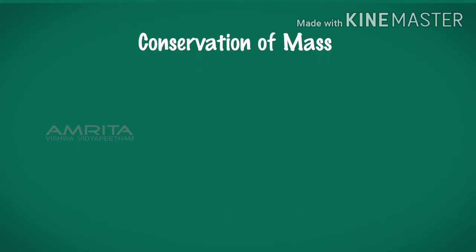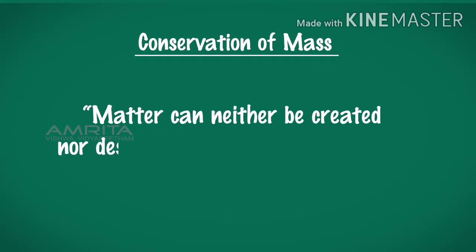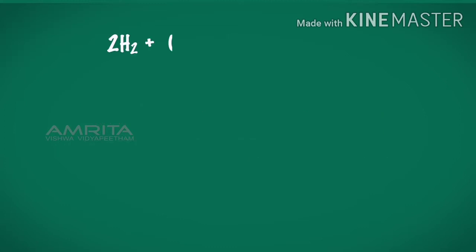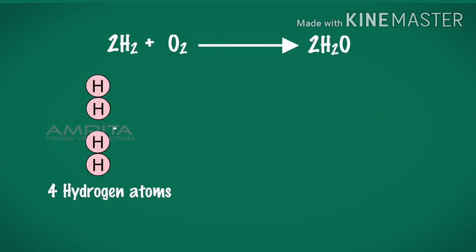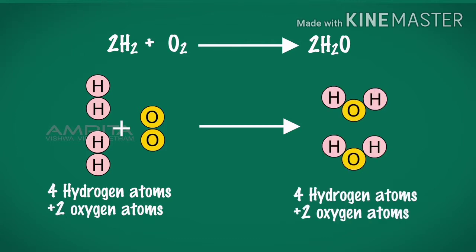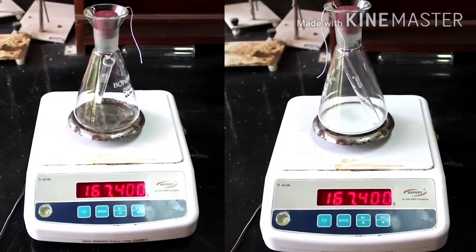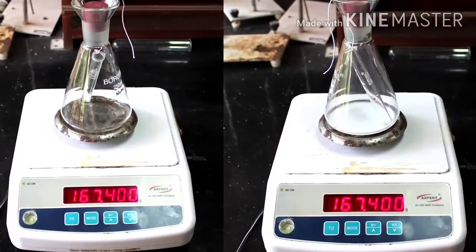The law says that matter can neither be created nor destroyed in a chemical reaction. The law also tells us that the number of atoms after a chemical reaction will always be the same as the number before the reaction. Our aim here is to verify the law of conservation of mass during a chemical reaction.